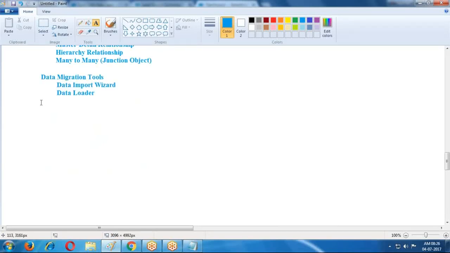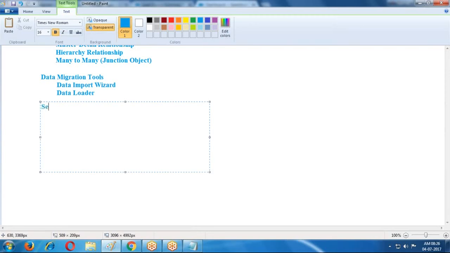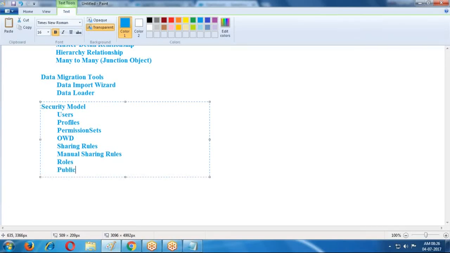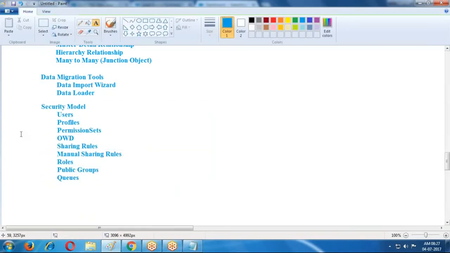Now the security model. In the security model we use users, profiles, permission sets, OWD (organization wide default settings), sharing rules, manual sharing rules, roles, roles and subordinates, public groups, queues. Like this, n number of things are used in the security model.